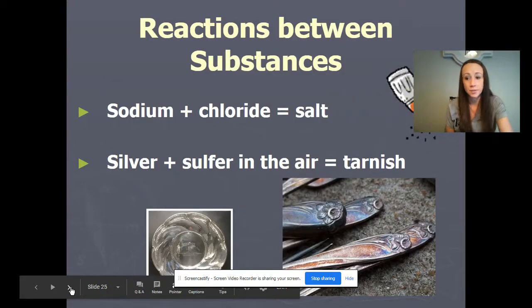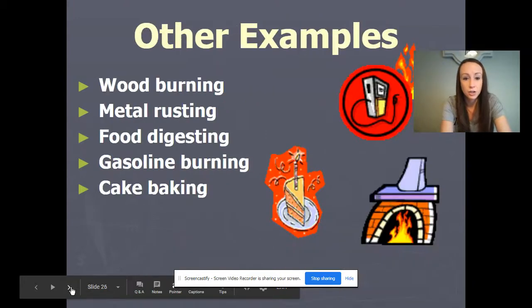Reactions between substances. Sometimes you can combine two different substances and you see a chemical reaction taking place, like with sodium and chlorine coming together. Sodium is that highly reactive, flammable metal, and chlorine is a green gas. When they come together, you've got table salt, which is that white crystalline solid. Silver plus sulfur in the air is going to make it tarnish. So we have that color change.